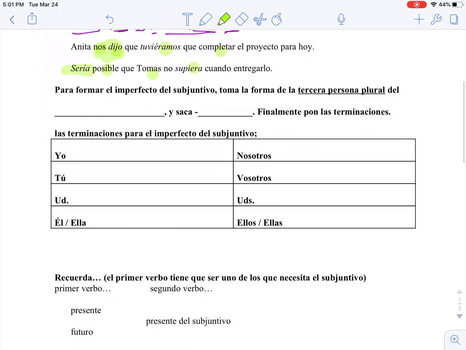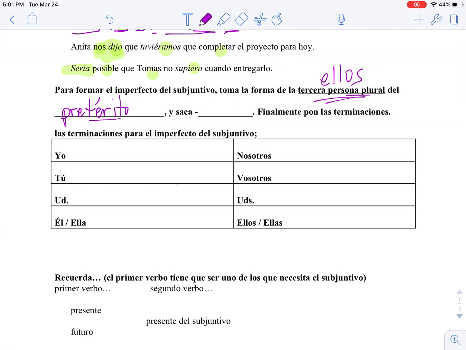So, para formar el imperfecto del subjuntivo, toma la forma de la tercera persona plural, like ellos, del pretérito. Recuerdan que el pretérito tiene muchos verbos irregulares.